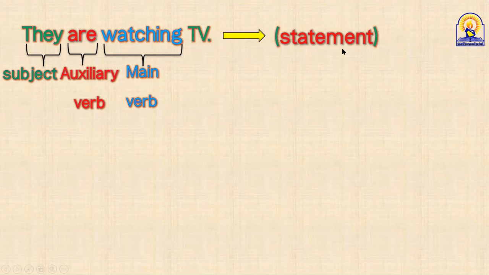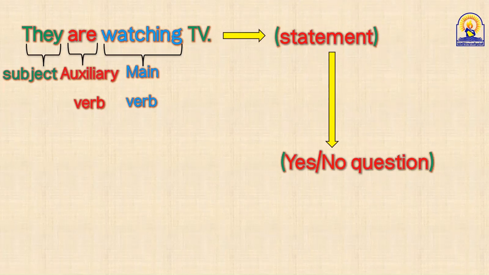Auxiliary verb. Excellent, ما شاء الله عليك. Are is one of the auxiliary verbs. And watching, this is the main verb, guys, أو الفعل الأساسي. So the auxiliary verb is المساعد and the main verb is الأساسي. And then this is called a statement. What does statement mean? I mean جملة خبرية. Subject plus verb. I need to change this statement, guys, into a yes or no question. What can I do? It's so easy.